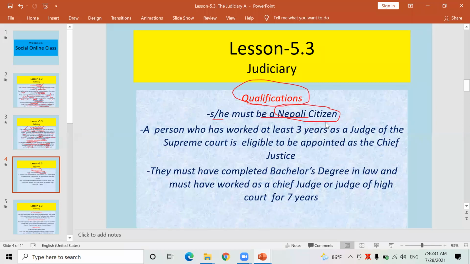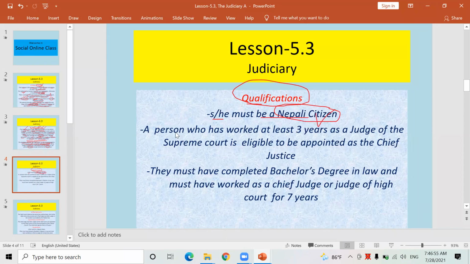Suppose I have studied law in a law campus, in Biratnagar or Kathmandu, and I want to work as a judge of the Supreme Court. What should I be? I must be from Nepal. My parents must have been born in Nepal. Even I should have been born in Nepal. It means we should be Nepali citizens.